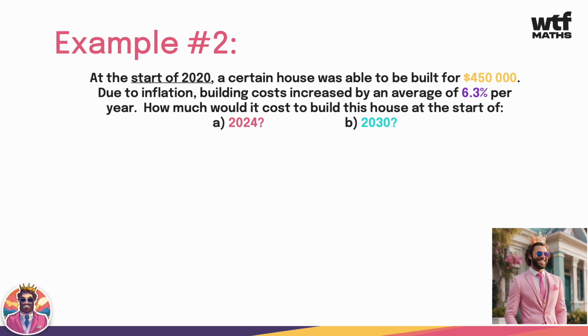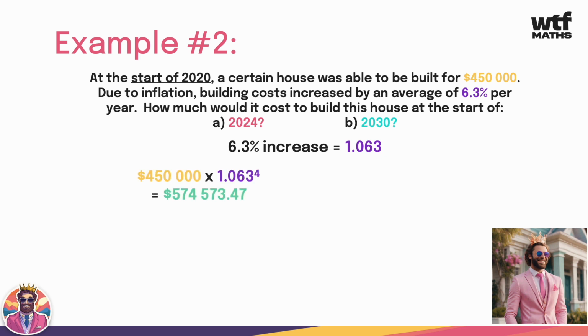So first thing we need to realize is that 6.3% is 1.063. Now at the start of 2024, 4 years have gone past. So 450,000 times 1.063 to the power of 4 is $574,573.47. So that's our expected cost.